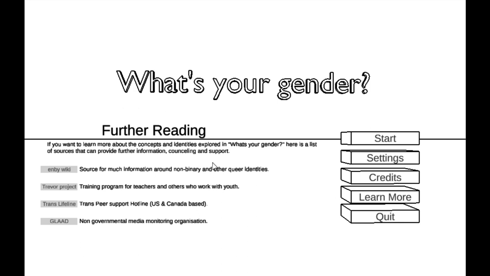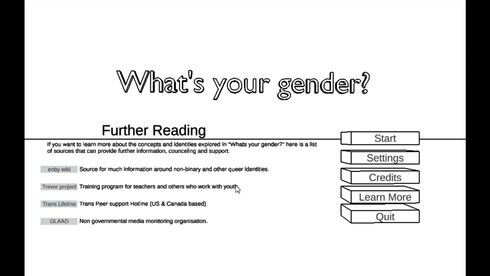This isn't going to take me to another website, right? That's always a pet peeve. Okay, thank you for giving me the choice. It kind of annoys me when a game, you hit Learn More and it just immediately opens up another website, especially when recording. That is very annoying, but yeah, there's some sources there.